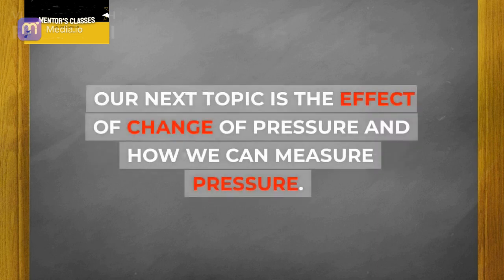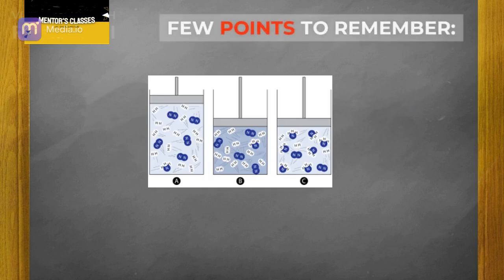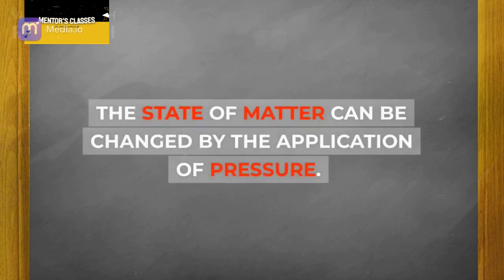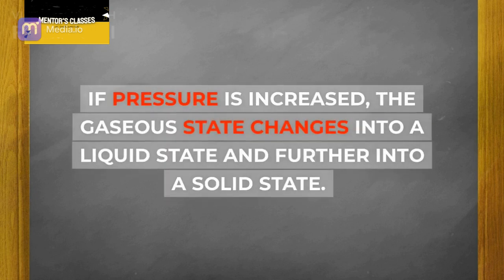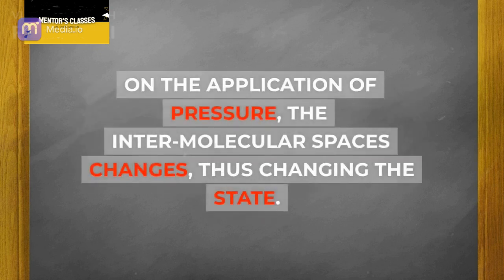Our next topic is the effect of change of pressure and how we can measure pressure. A few points to remember. The state of matter can be changed by the application of pressure. If pressure is increased, the gaseous state changes into a liquid state and further into a solid state. On the application of pressure, the intermolecular spaces change, thus changing the state.